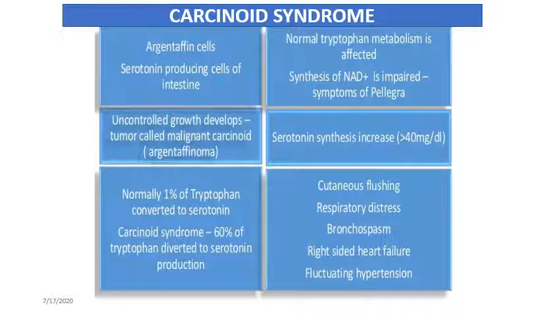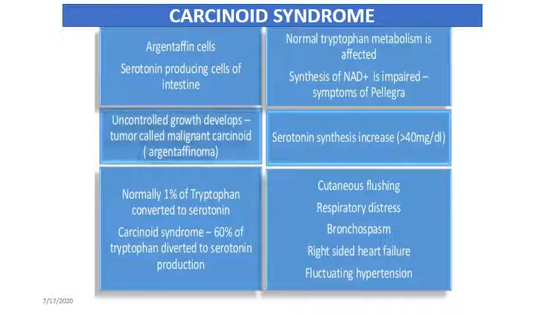Another disease is carcinoid syndrome. Carcinoid syndrome or carcinoid tumor is a serotonin-secreting neoplasm usually developed from argentaffin cells, which are distributed throughout the GIT, biliary tract, gallbladder, pancreatic ducts and bronchial tree. Uncontrolled growth develops a tumor called malignant carcinoid or argentaffinoma.